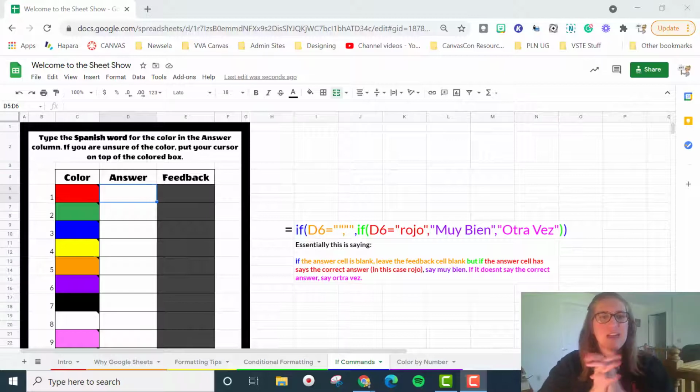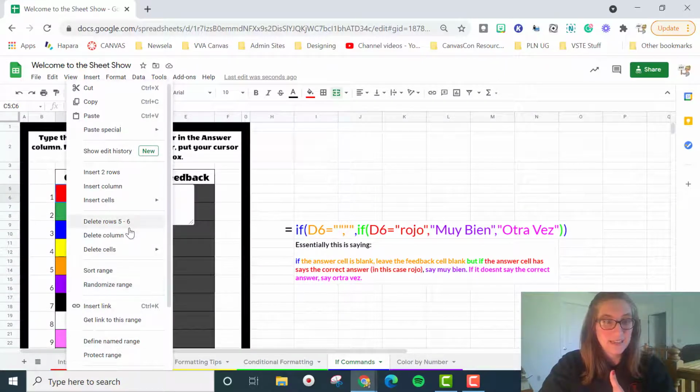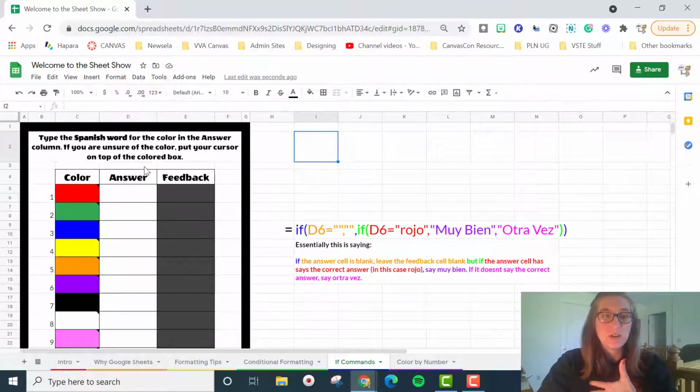So here, this is a Spanish translation sheet. And so this is going to say, all right, in our answer column, we need to write the Spanish word for red. All right, I added these notes in here in case a student might be colorblind, may not know what the color exactly is. If they hover over the word, they can see that this says red. I did that by right-clicking the cell. I inserted a note, and then I just typed in the word red.